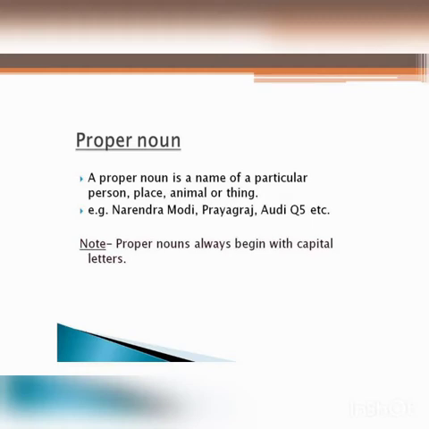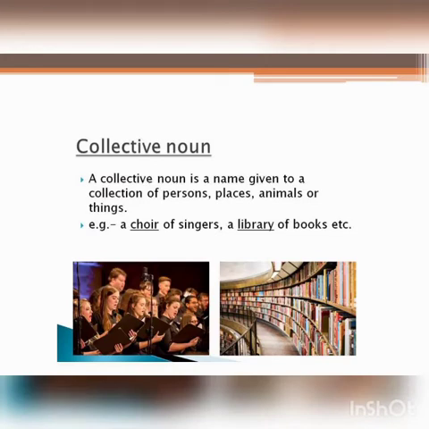Now we have collective noun. A collective noun is a name given to a collection of persons, places, animals or things, like a choir of singers, a library of books, a bunch of grapes, a shoal of fish, a mob of people. There are many examples of collective nouns. So here in this picture, choir and library, they are collective nouns.